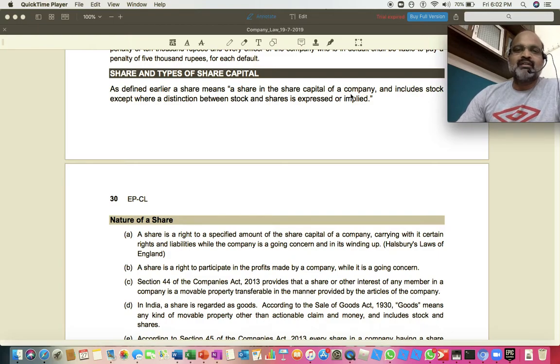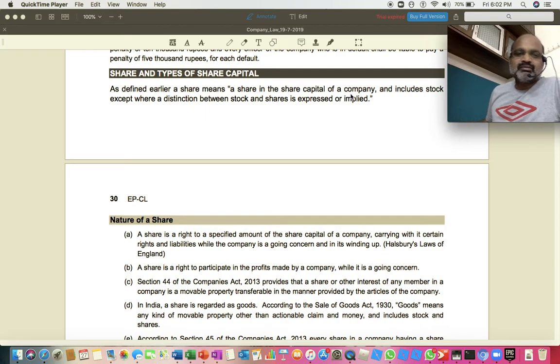Understood? And whenever you hear the word share capital, please do understand that it includes even stock as well, unless and until there is a clear distinction made. Generally, stock means fully paid shares. I repeat, stock means the fully paid shares of the company. All the fully paid shares, a bunch of fully paid shares, can be called a stock.